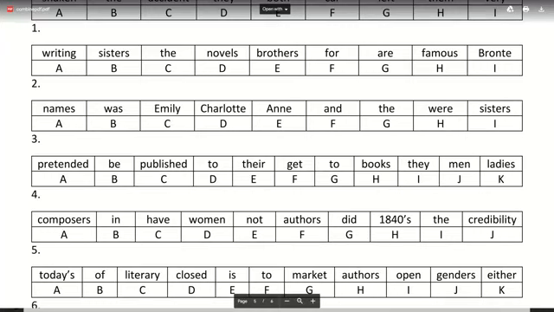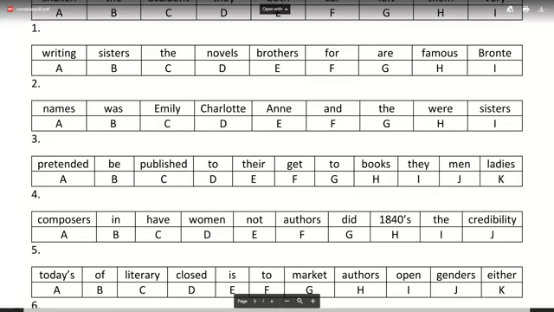The answer for the first one is: the Bronte sisters are famous for writing novels. What you don't need is brothers. So this one is done by 2 of the members here. Pooja got that right, and Anubhuti got it right. Let's go on to the next one now.